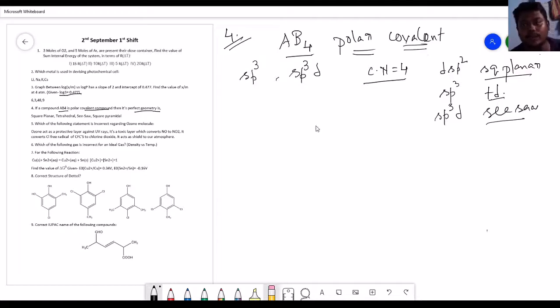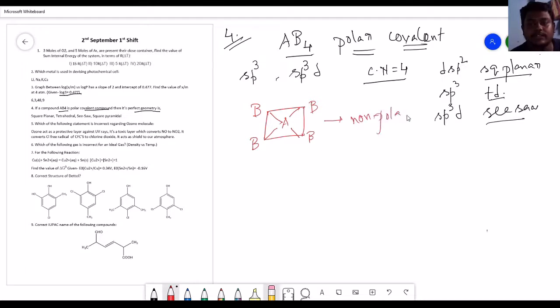Now if you draw the square planar geometry, it looks something like this: this is A and these are B, B, B and B, and obviously if it has some lone pair, it resides there. But if this is its structure, then it should be a non-polar system, because the dipole moment for this structure is 0.